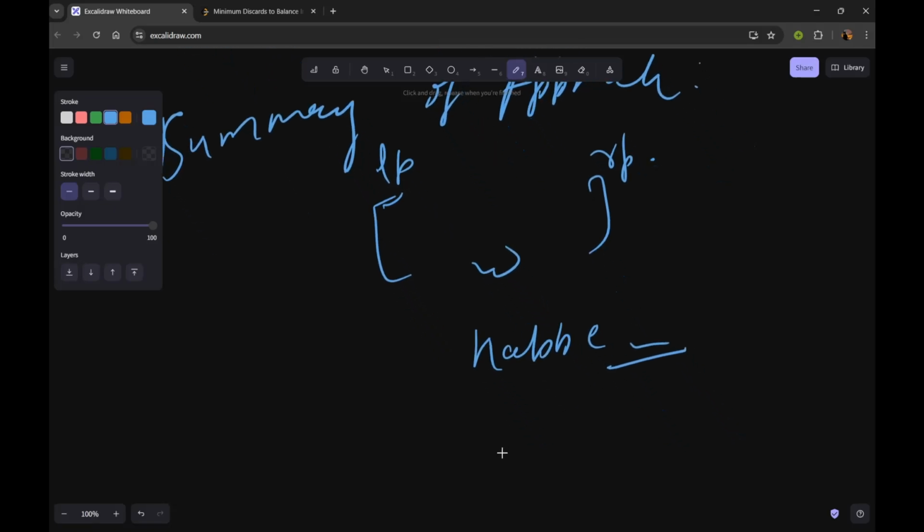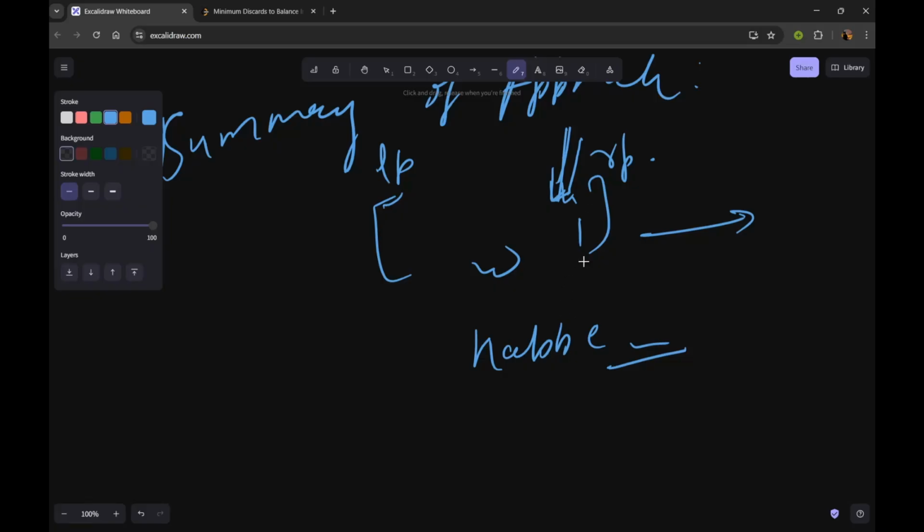And the edge case is that suppose on the ith day we discard this item, and on moving next, when the left pointer reaches this index, then in that case the left pointer should not decrease this item's frequency, because we haven't added this.